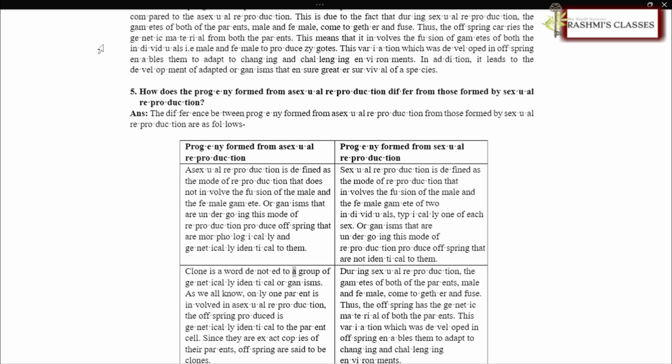Clone is a word denoting a group of genetically identical organisms. As we all know, only one parent is involved in asexual reproduction. The offspring produced is genetically identical to the parent cell. Since they are exact copies of their parents, offspring are said to be clones. During sexual reproduction, the gametes of both parents, male and female, come together and fuse. Thus, the offspring has the genetic material of both parents. This variation, which is developed in offspring, enables them to adapt to changing and challenging environments.